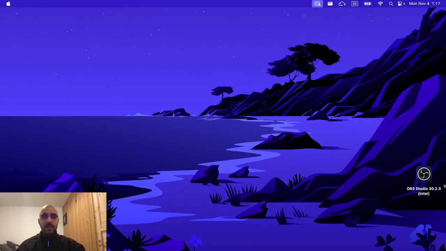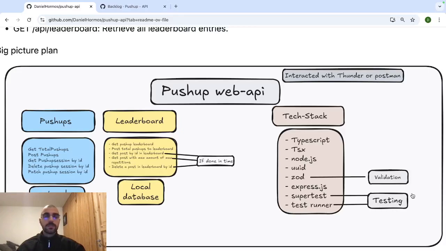And this weekend, I built a push-up tracker and leaderboard API using TypeScript and Express.js, and everything from the tech stack that was required. The app has two main features, push-up sessions and leaderboard, both of which operate separately or independently.